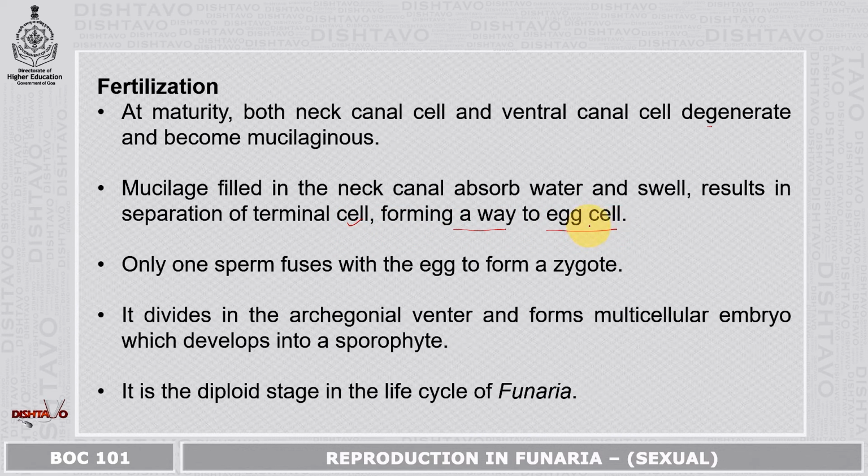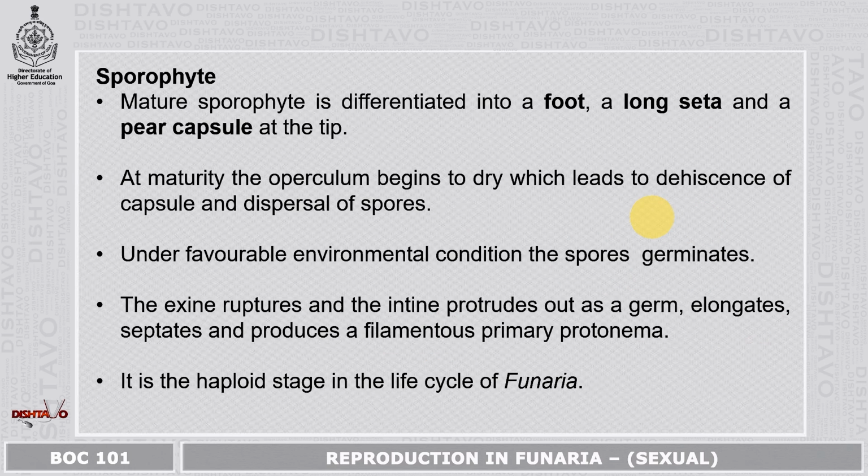Many sperms will enter through this way to reach the egg cell. Of these, only one sperm will fuse with the egg and give rise to the zygote. Now, the zygote divides in the archegonial venter and forms a multicellular embryo which develops into the sporophyte. The sporophyte formed is the diploid stage in the life cycle of Funaria.